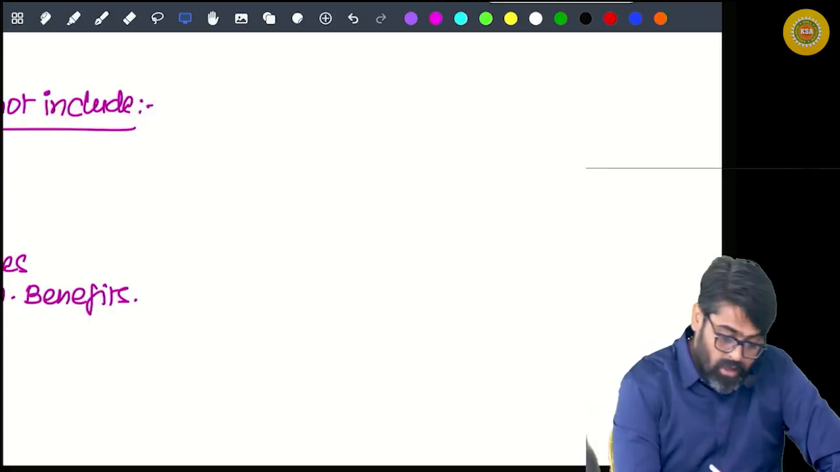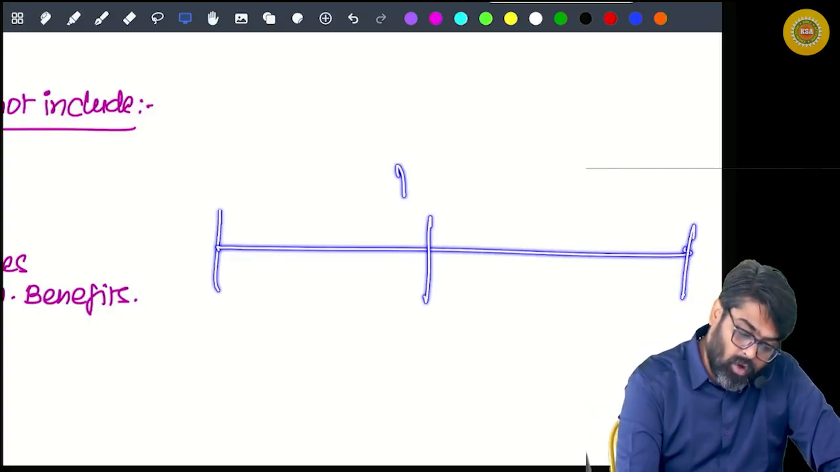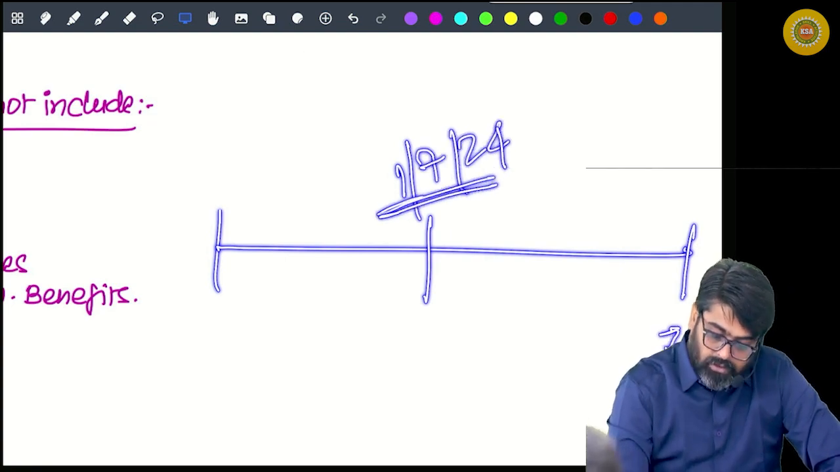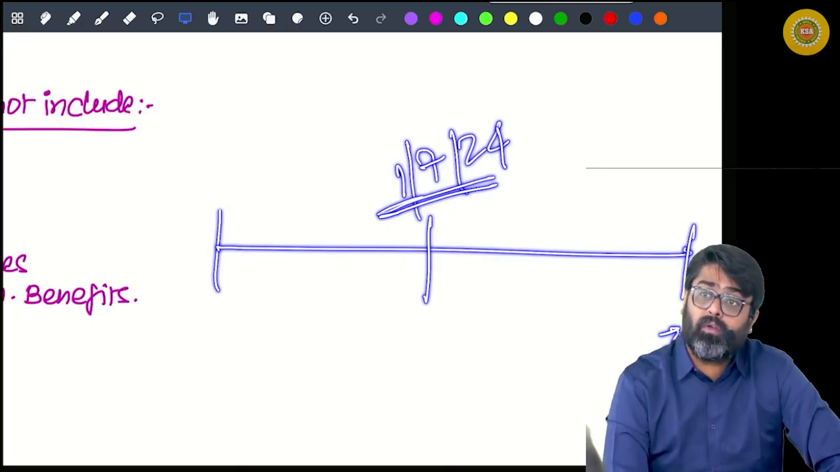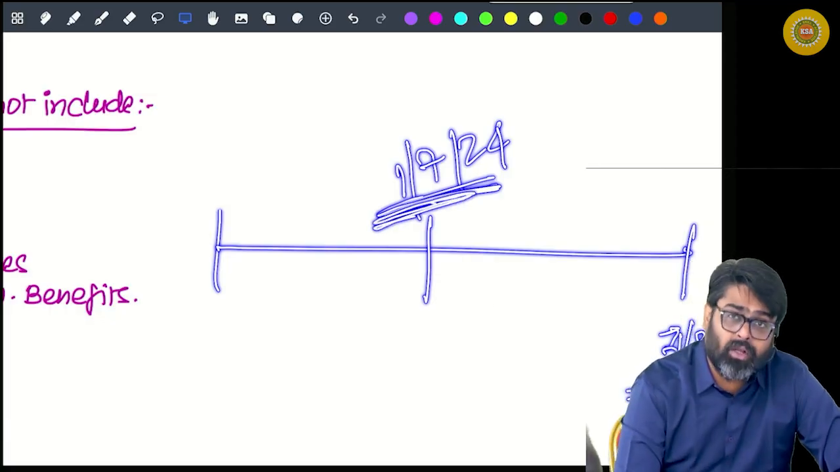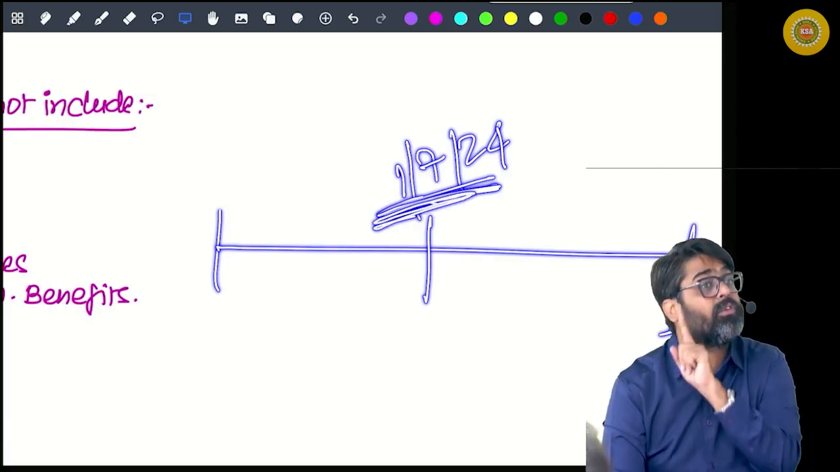Getting my point? But what if this is your previous year and the accommodation was occupied from 1st of July 2024 to 31st March 25? So the accommodation is occupied from July to March. The period for which the accommodation is occupied.